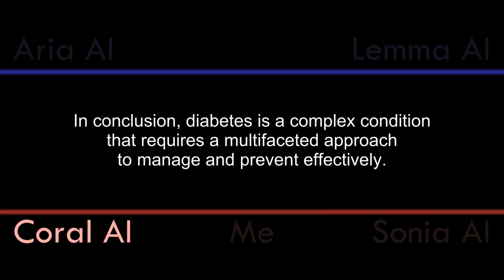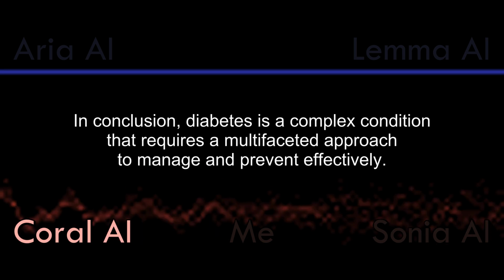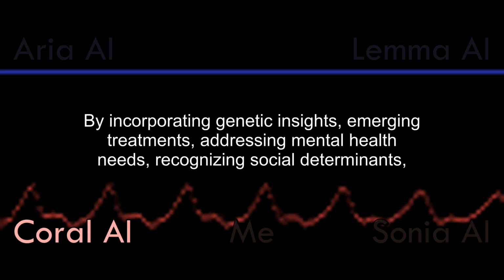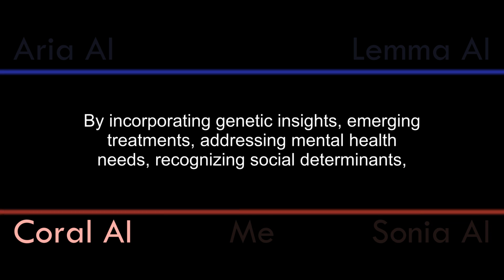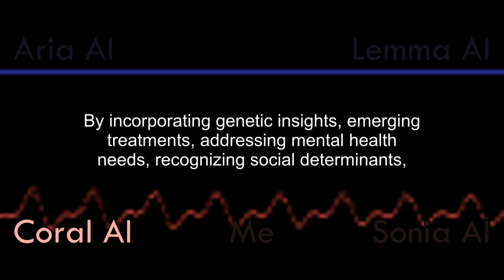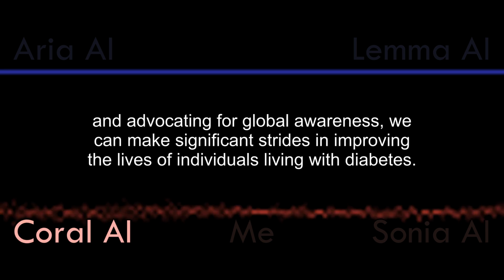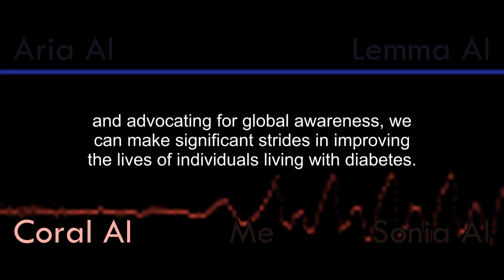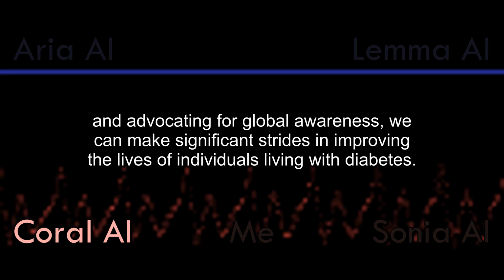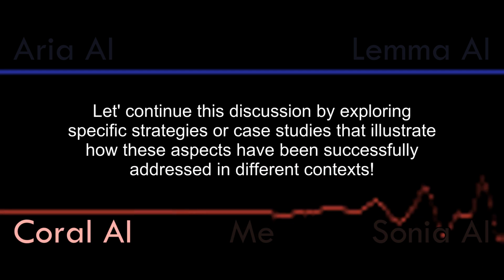In conclusion, diabetes is a complex condition that requires a multifaceted approach to manage and prevent effectively. By incorporating genetic insights, emerging treatments, addressing mental health needs, recognizing social determinants, and advocating for global awareness, we can make significant strides in improving the lives of individuals living with diabetes.